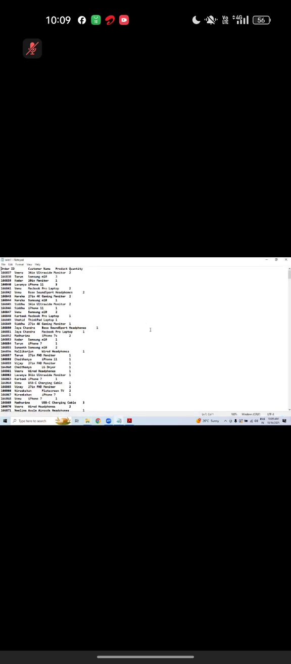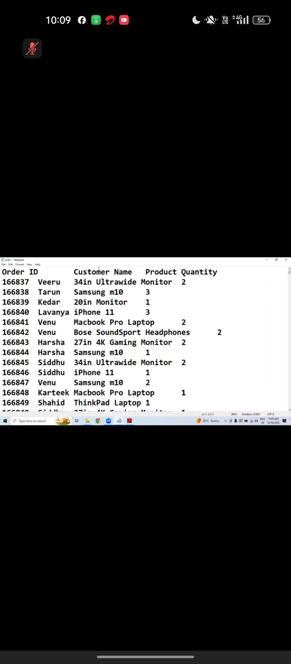This TSV file looks like this. First order ID, customer name, product, quantity. It is like a jigsaw. From here to here there is one tab space. This one belongs to order ID, this belongs to customer name, this one belongs to product, and this belongs to quantity. I wanted to load this data. Yes, you can load it.